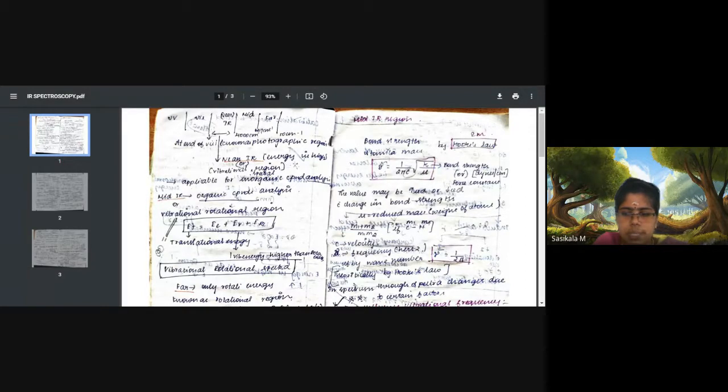Then say about the sampling techniques in IR. What are the sampling techniques we have discussed for solid, liquid, and gas molecules analysis?